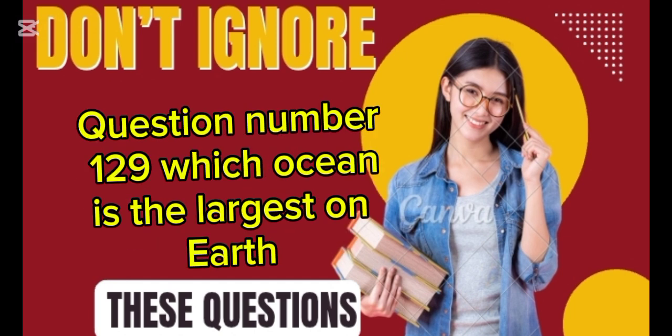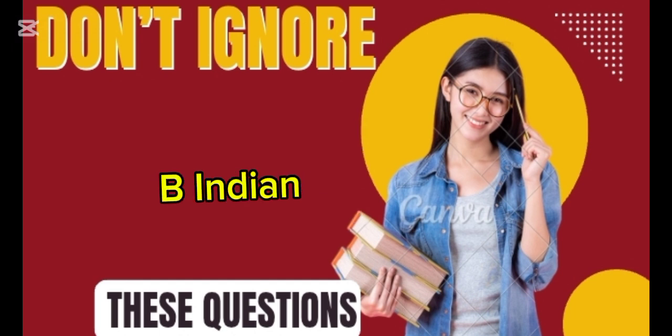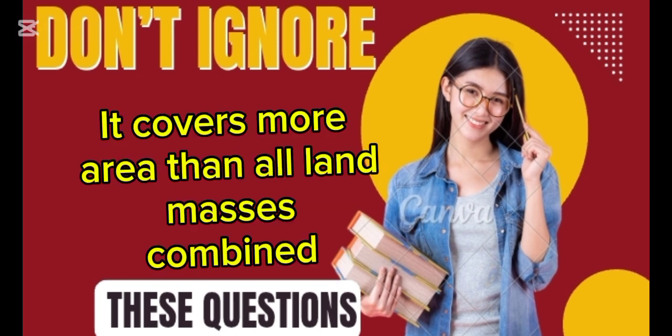Question number 129. Which ocean is the largest on Earth? A. Atlantic, B. Indian, C. Pacific, D. Arctic. Answer: Pacific Ocean. It covers more area than all land masses combined.